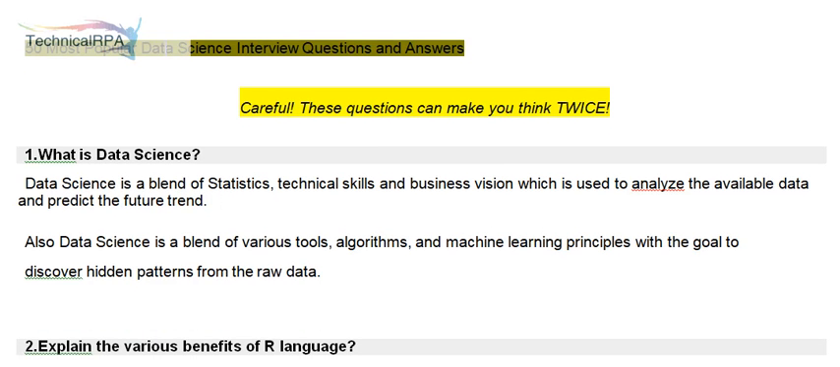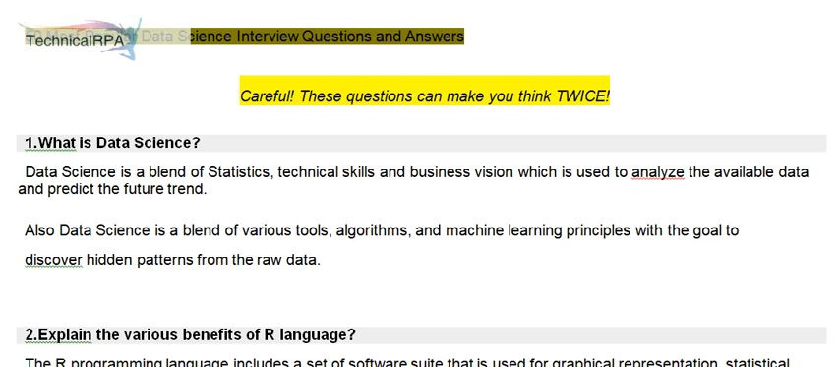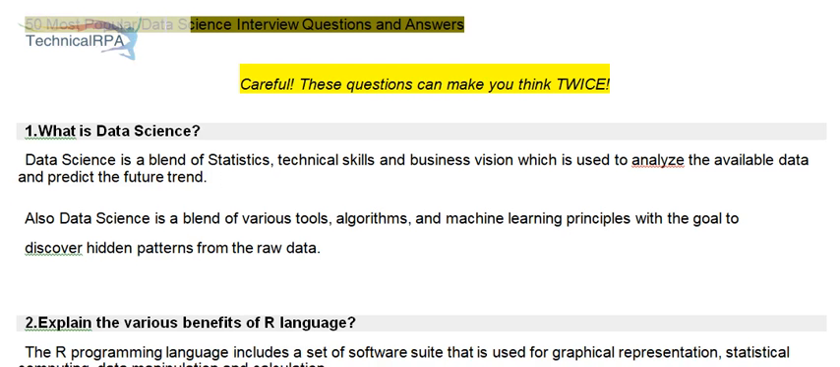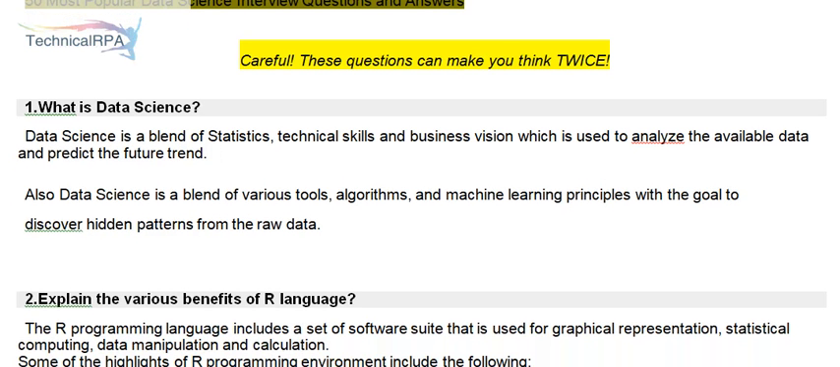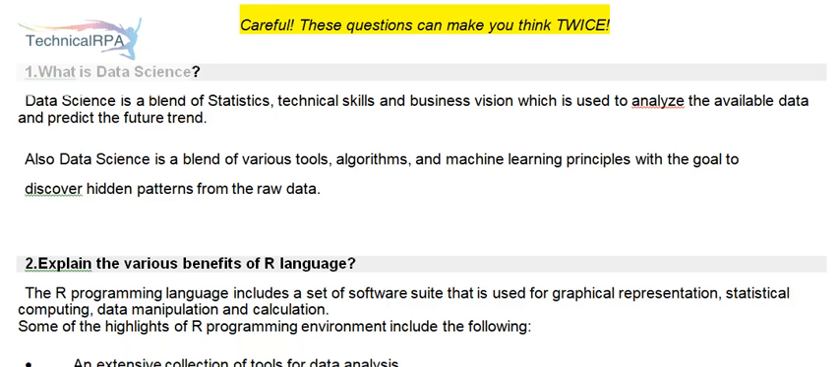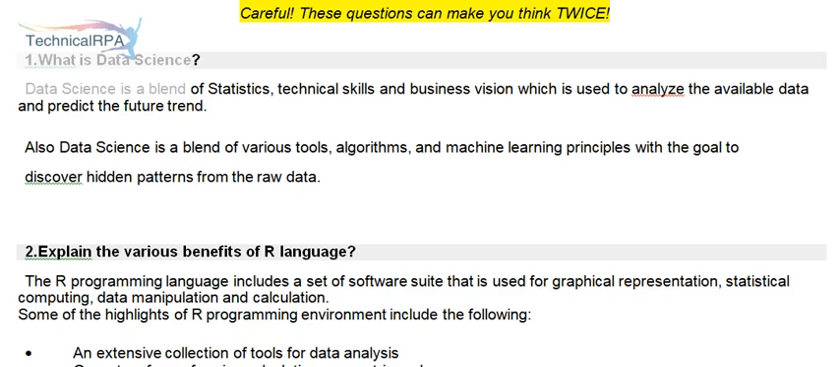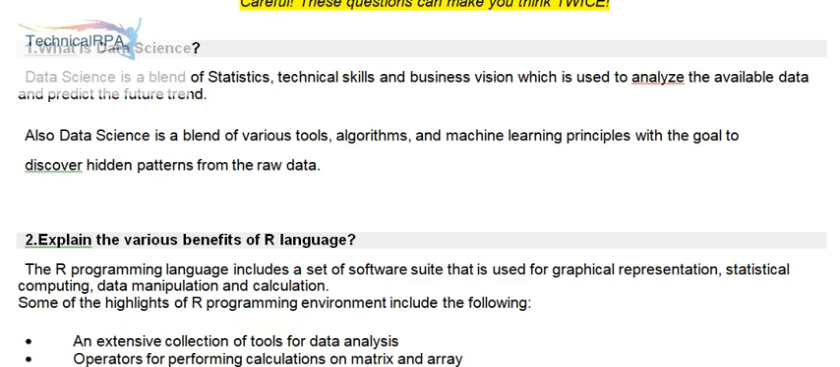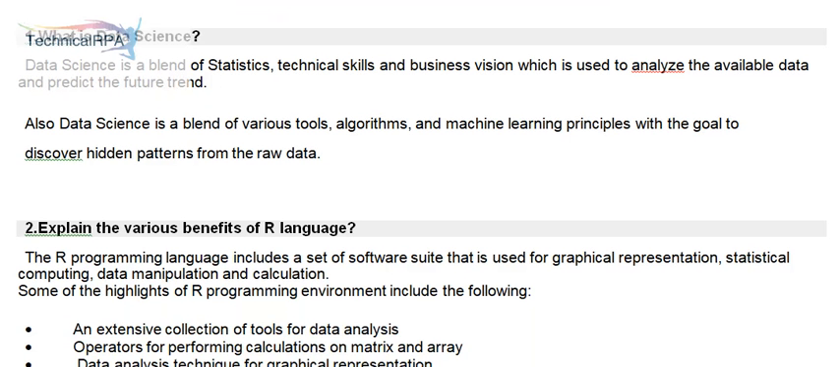1. What is data science? Data science is a blend of statistics, technical skills and business vision which is used to analyze the available data and predict the future trend. Also, data science is a blend of various tools, algorithms, and machine learning principles with the goal to discover hidden patterns from the raw data.